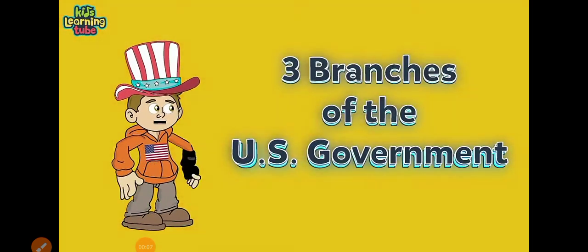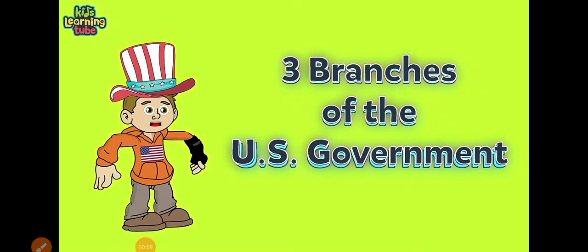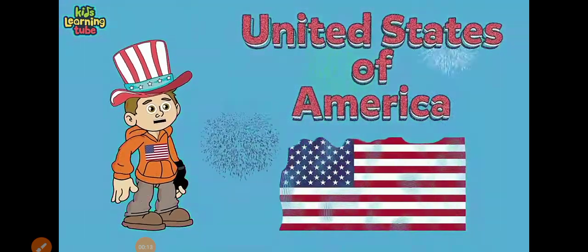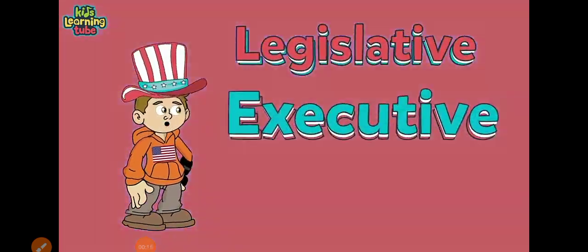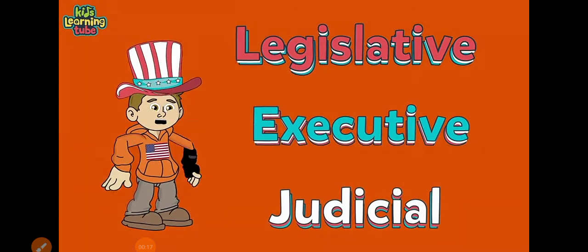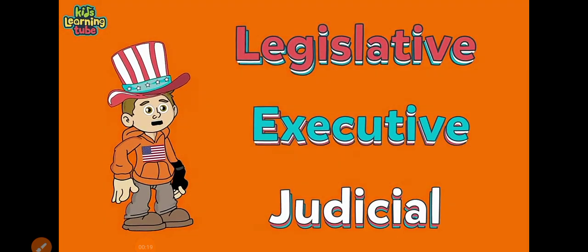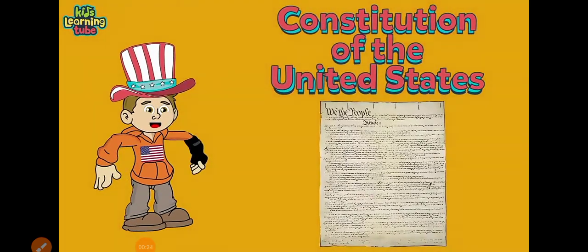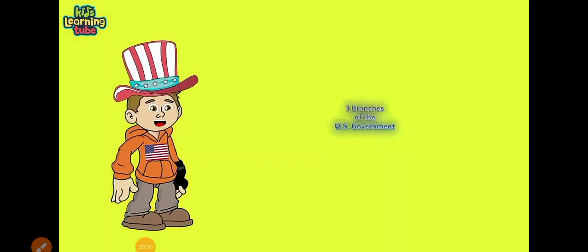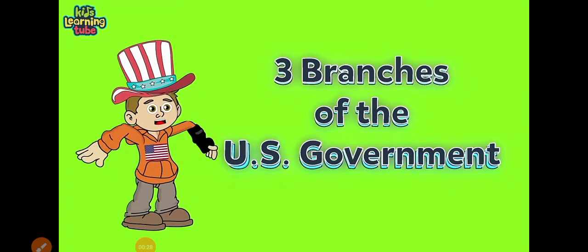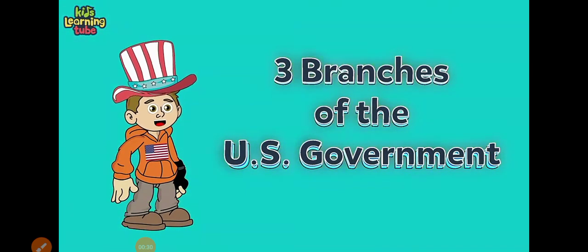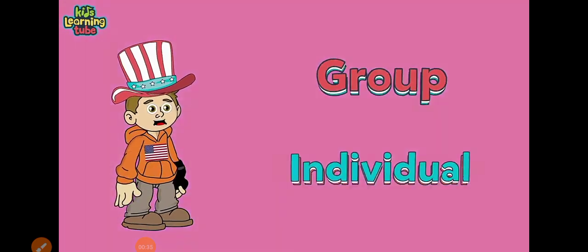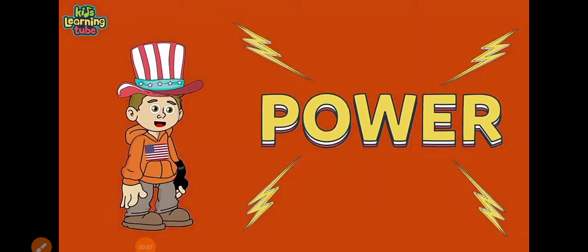There are three different branches of the government tree within the United States. Yeah, the land of the free. Legislative, executive, and judicial are the three branches of the federal government we'll discuss in full. The Constitution of the United States did divide the federal government into three branches to date. They did this to make sure no group or individual would have too much power or too much pull.